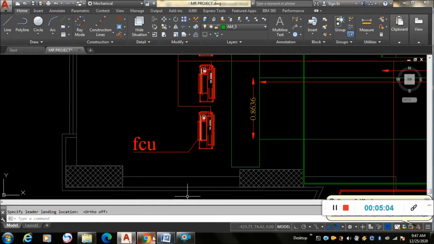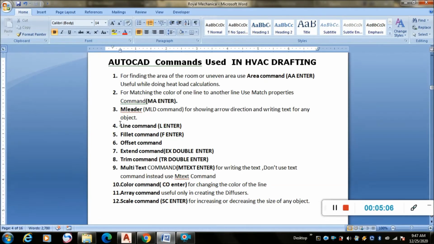And another command, line command, fillet, offset command, extend command. I have made the video for that. And trim command, I have made a video. Multi-text command, I have made the video in my channel. And let us see color command.